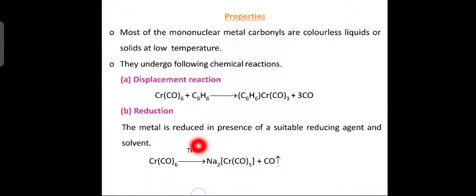In the presence of sodium and mercury, which is missing here, tetrahydrofuran and sodium amalgam, NaHg. That sodium will combine with the hexacarbonyl chromium to give Na2Cr(CO)5, plus carbon monoxide.